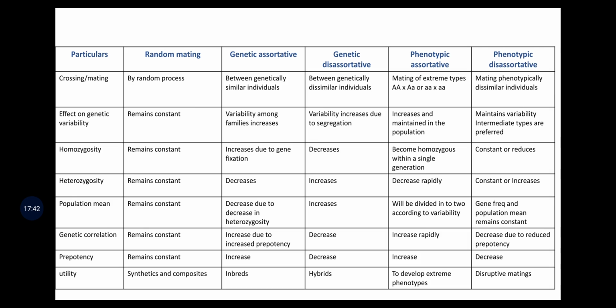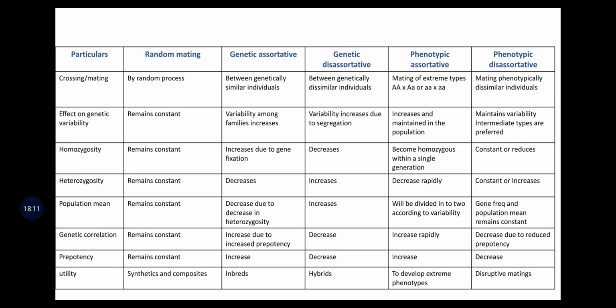Next is phenotypic assortative mating. Here we don't know the exact genetic constitution. Just based on the phenotypic uniformity or different phenotypic characters, we are selecting the individuals, like alleles given here, capital A or capital A into small a, like that we are crossing. What will happen? The effect on genetic variability: variability increases and is maintained in the population.